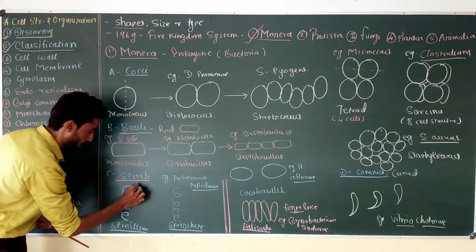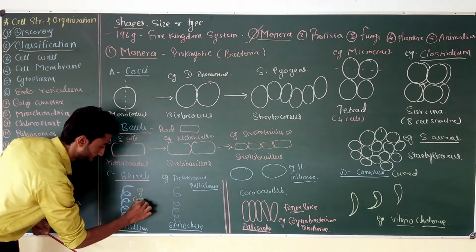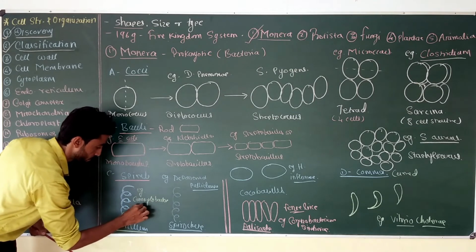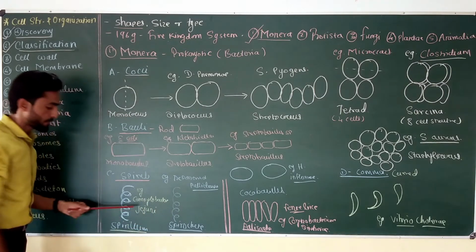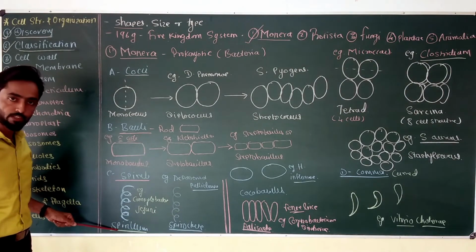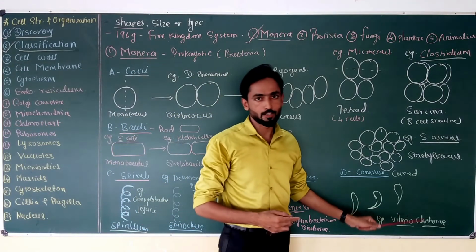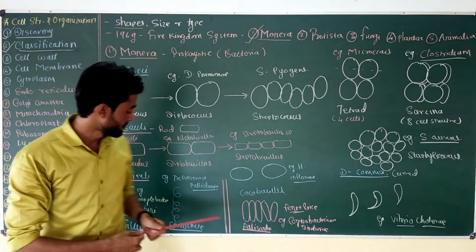The next is spirillum, which we have already discussed. An example of this spirillum type of bacterium is Campylobacter jejuni. This Campylobacter jejuni has a spirillum type of arrangement, which is also responsible for disease of the digestive tract or digestive system, which leads to diarrhea.